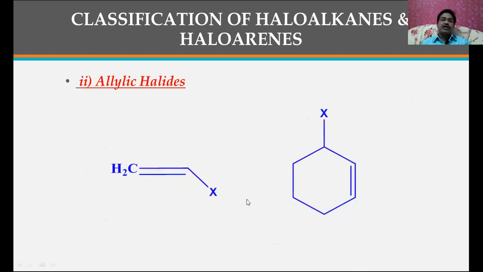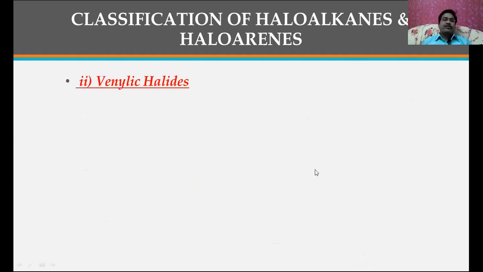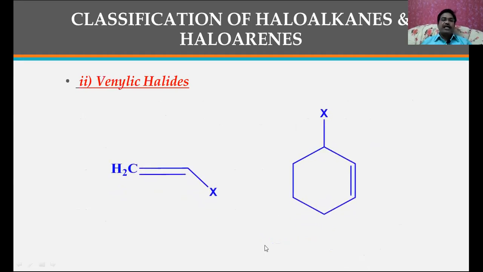Now see this one, another one. This is going to be the vinylic, not this is allylic. See, the other one is said to be the vinylic halides. This is going to be the vinylic group, and this is vinyl halogen. And here this is also vinyl halogen, because here this is going to be the allylic halogen, and this is going to be the vinylic halogen.